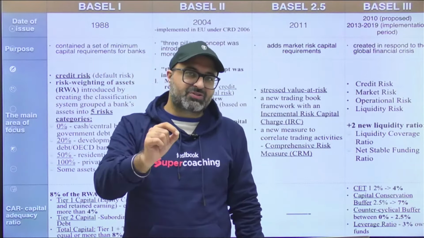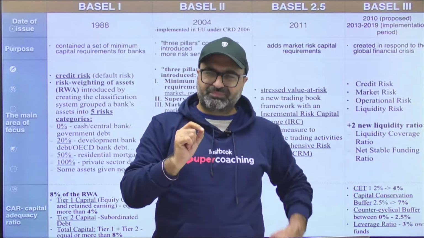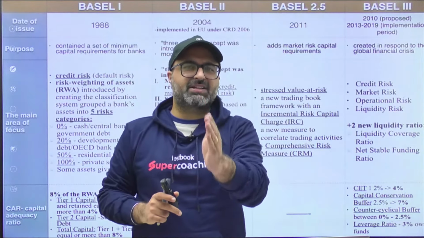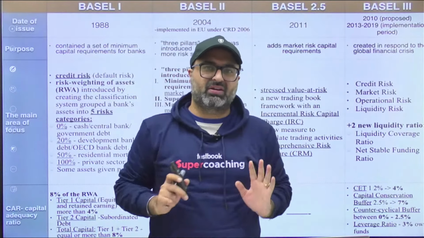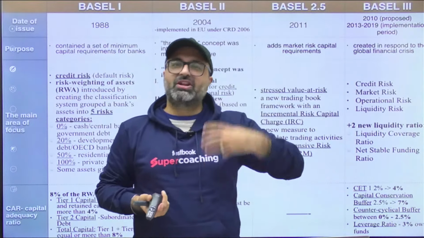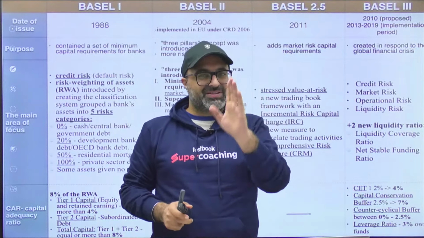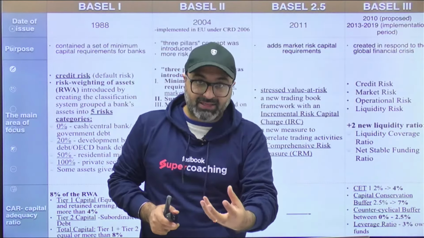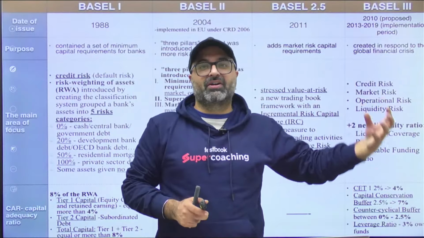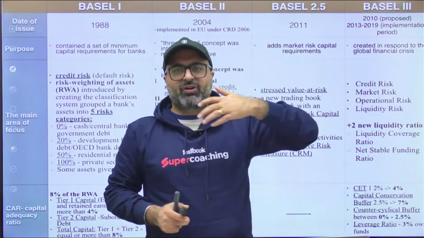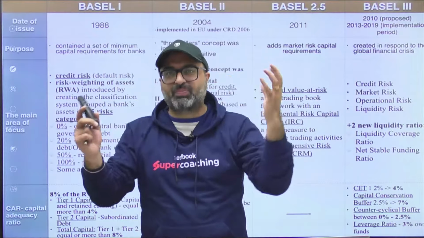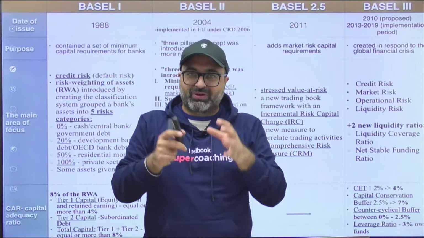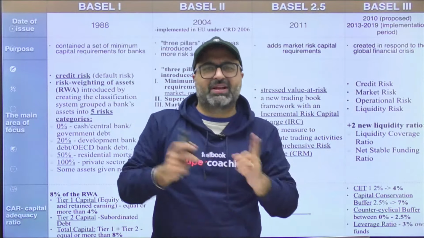If I talk about the latest norms, these are the Basel 3 norms, which focus first and most importantly on bank risk mitigation. अगली बार अगर कोई पूछे कि Basel norm आखिरकार क्यों आए, what is the logic behind Basel norms, your answer should be: Basel norms are basically designed to help the banks mitigate their risk, and if rules and regulations are framed on a global level and implemented in almost all the large economies of the world, it will result in global financial as well as monetary stability.